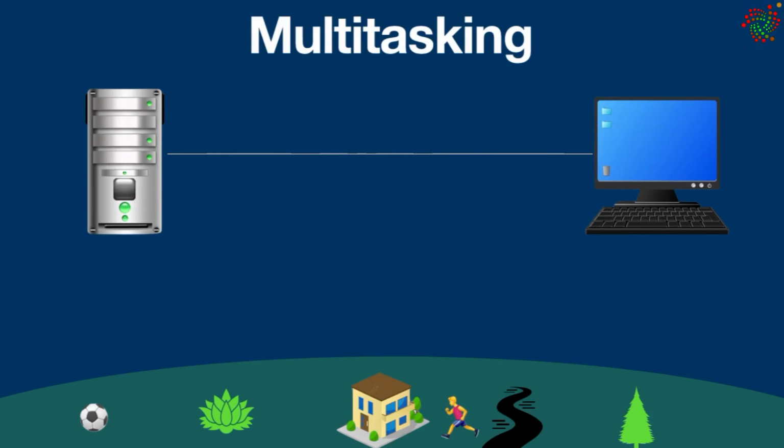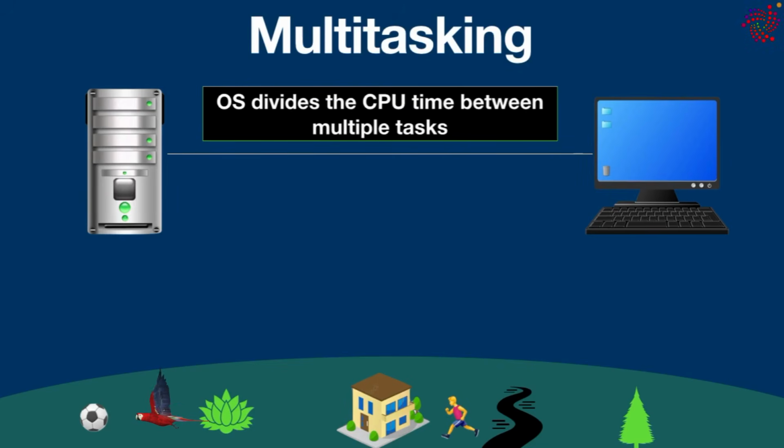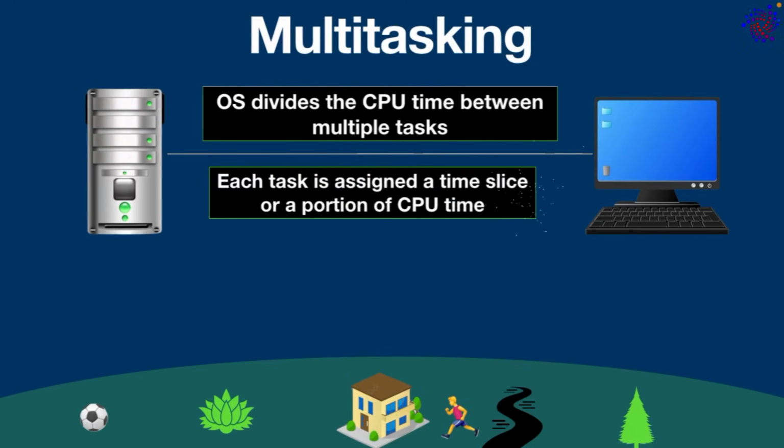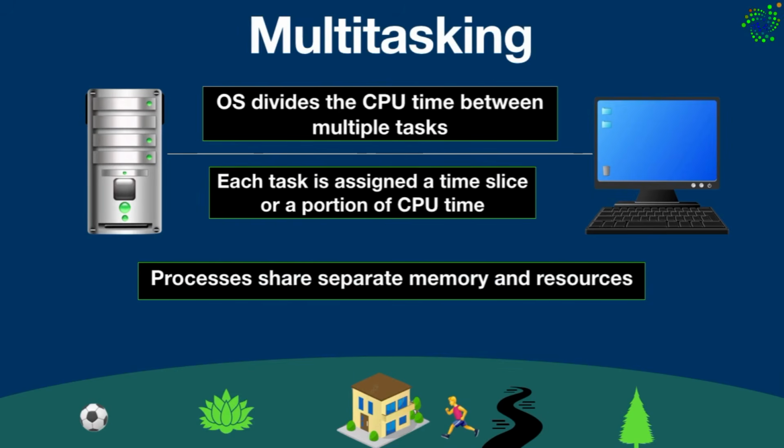Let's go a little deeper into it. In multitasking, the operating system divides the CPU time between multiple tasks, allowing them to execute concurrently. Each task is assigned a time slice or a portion of CPU time during which it can execute its code. In multitasking, processes have separate memory and resources. The most important thing to remember is that multitasking involves CPU switching between tasks, so little time is needed in order to switch from one task to another. The operating system uses CPU scheduling to switch between these tasks.